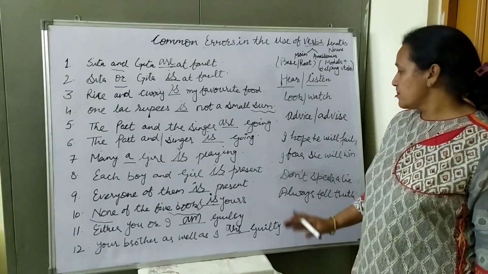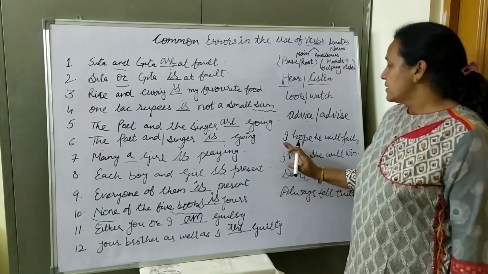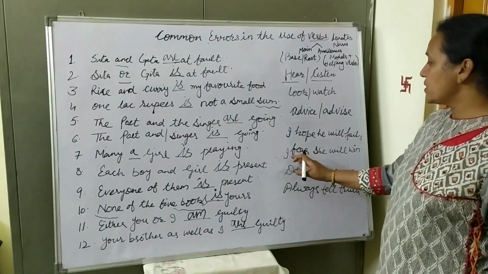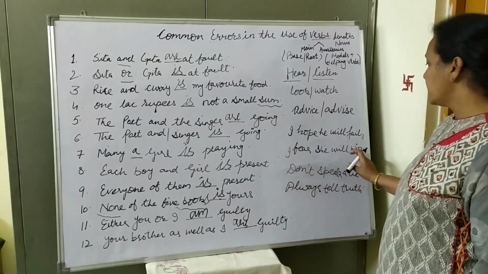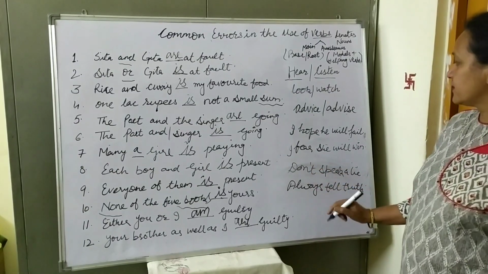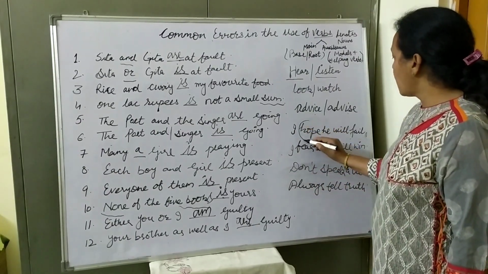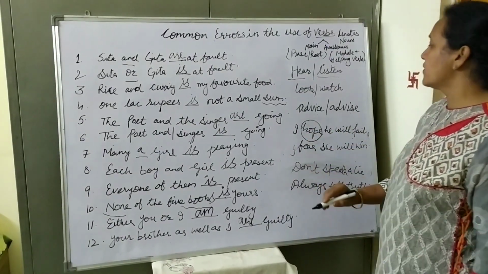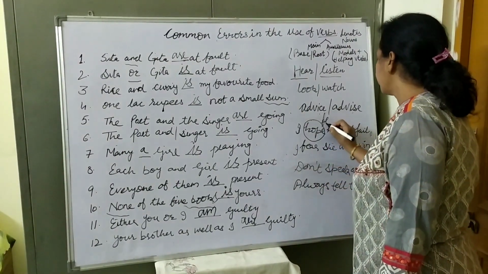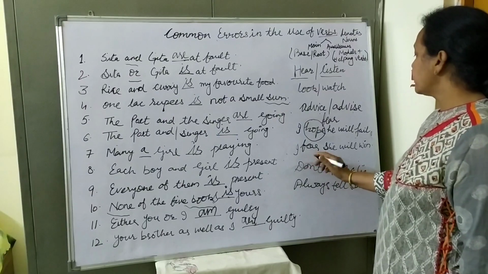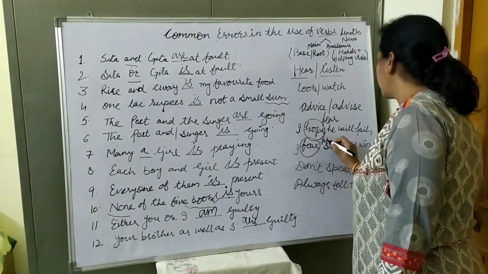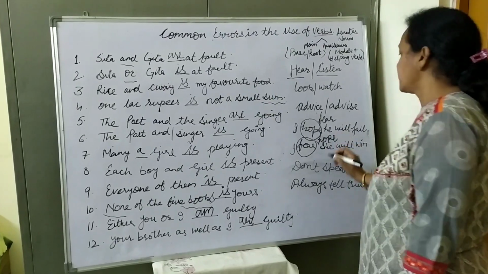Okay, here are some more sentences, friends. See the sentence, I hope he will fail. And next one, I fear she will win. Do you think these both sentences are correct? No, friends. Because when we talk about the negative side of the thing, we never say hope. We say I fear. And in the next sentence, we will not use fear. We say hope, because we are talking about the positive side of the thing.